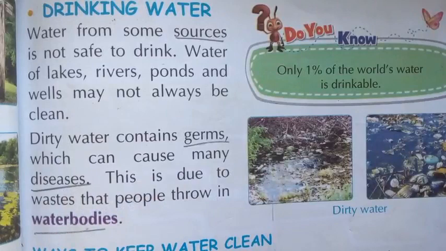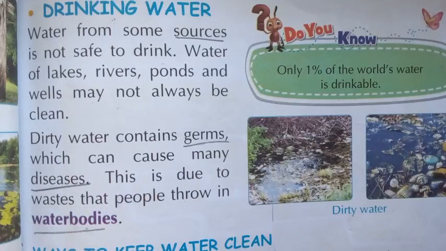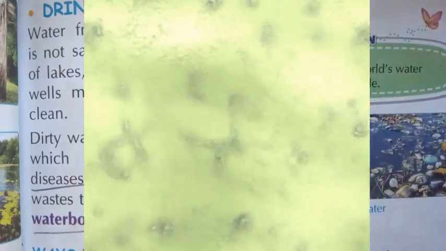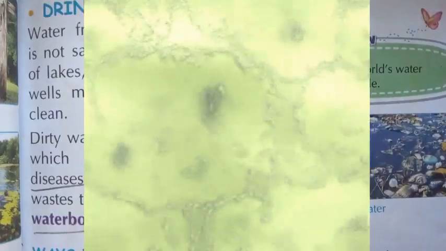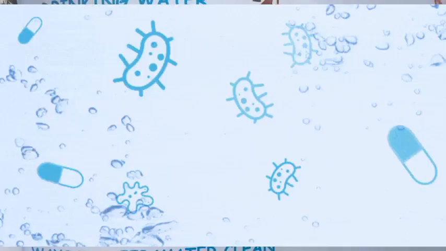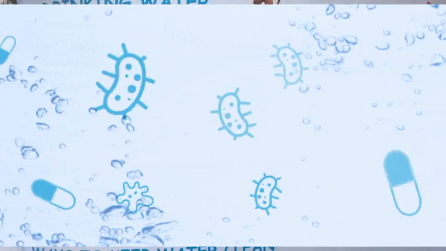See children, drinking water. Some sources, that is sources of water, are lakes, rivers, ponds and wells. We cannot drink the water directly, children. Some germs will be present. So we have to purify the water and then take that water. You cannot take the water directly.